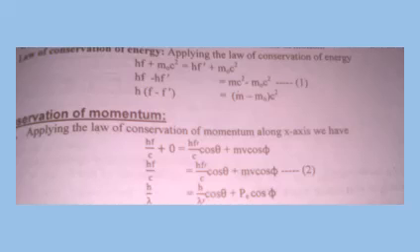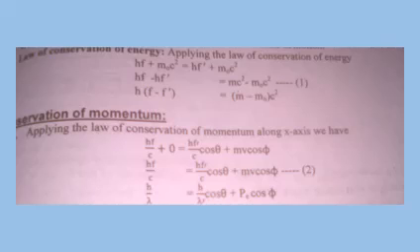So after separating the energies of photon and electron, we have h(f minus f dash) is equal to (m minus m naught) c square. This is equation number 1, given by the law of conservation of energy in terms of photon and electron before and after collision.